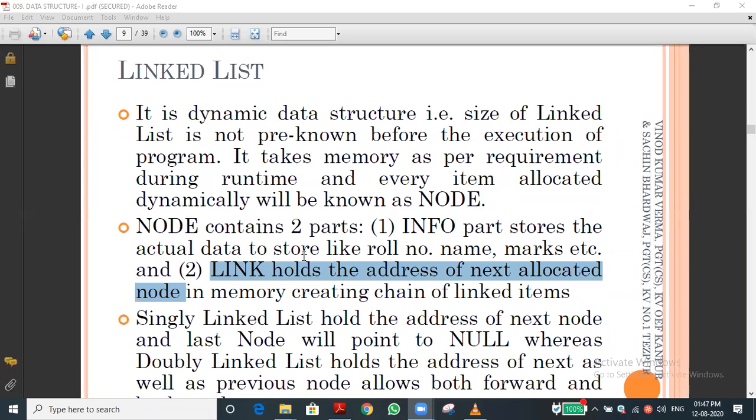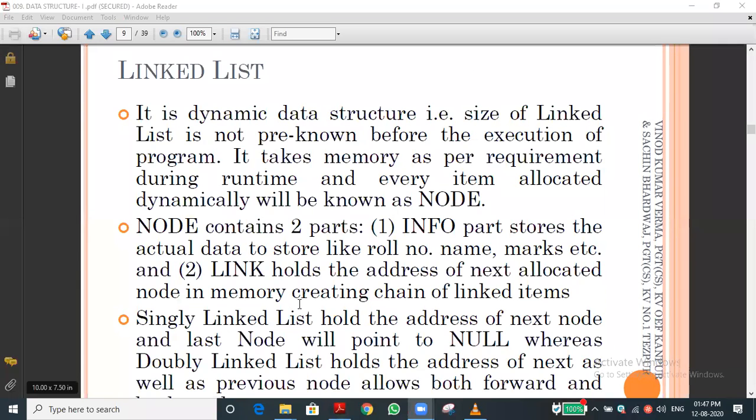That address, which one is holding it? The link. Yes, of course. The link part in the first node, the index of 0, holds it. What about the rest of the students? Do you all understand? It's very easy. If you're okay, let me go to the next one also.